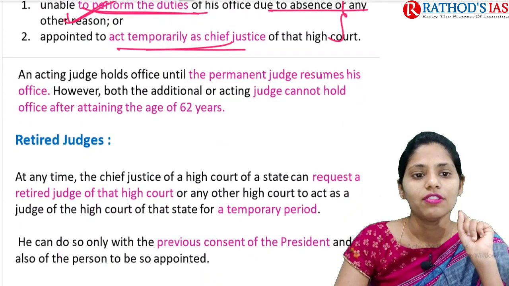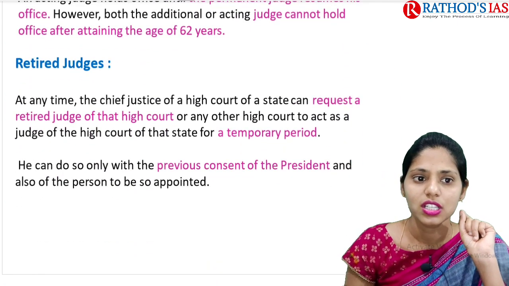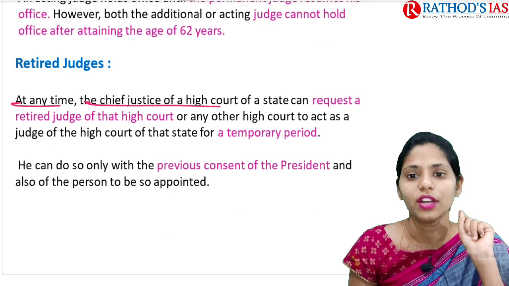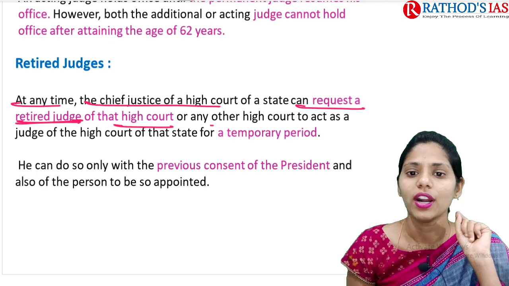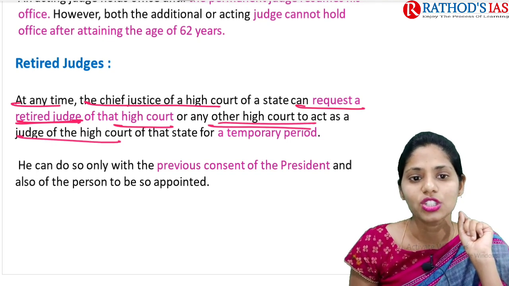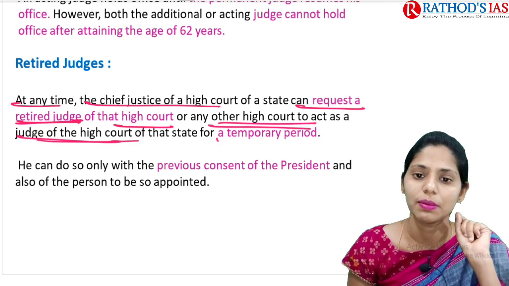Okay, next is retired judges. At any time the Chief Justice of the High Court of a State can request a retired judge of that High Court or any other High Court to act as a judge of the High Court of that state for a temporary period.